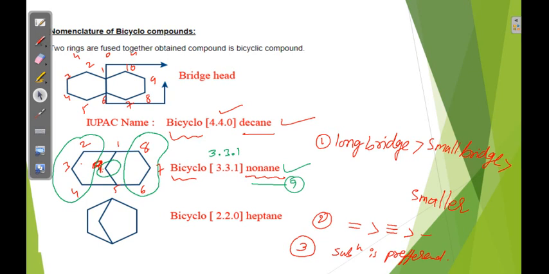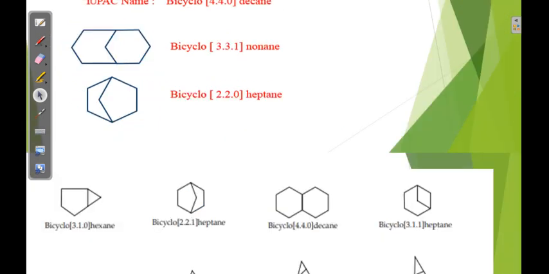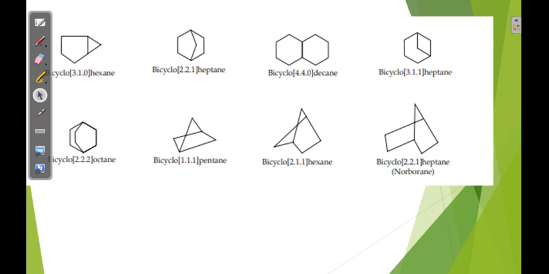Similar here, this name is, see here, 1 2 3 4 5 6 7. Okay, 2 comma 2 comma, here it should be 1, not 0. So 2.2.1, because here 1 carbon is there. Next, some more examples here. What is the name of this compound?